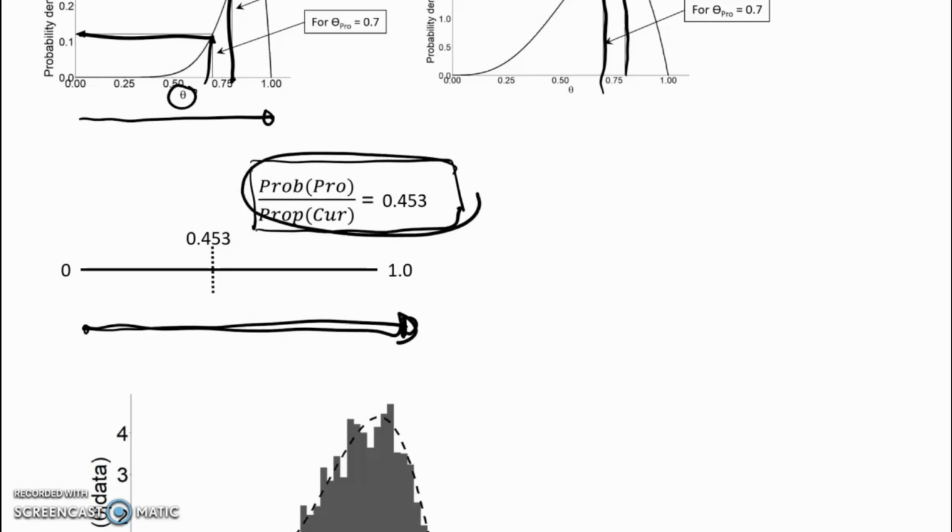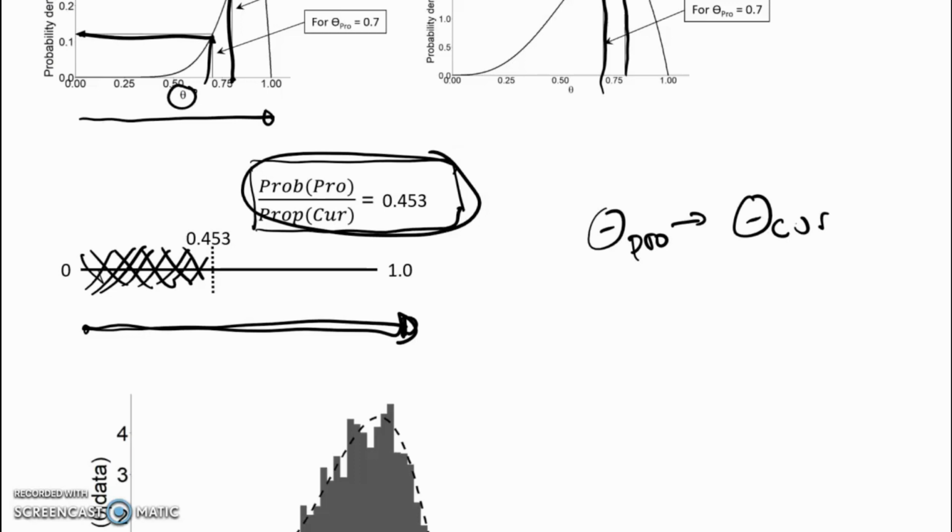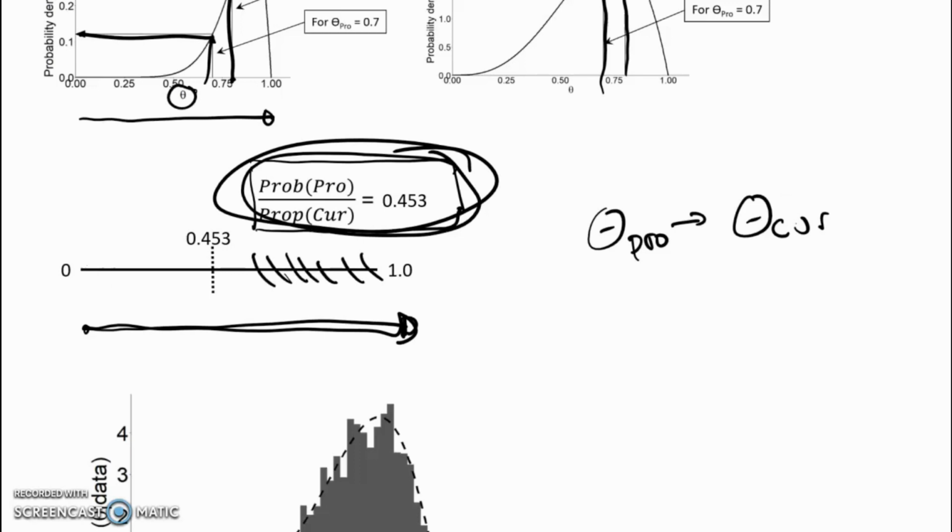And if this ratio is greater than the randomly drawn number, then we accept theta proposed. It becomes the new theta current. Otherwise, if this ratio is less than the randomly drawn number, then we retain theta current. So that's the first iteration.